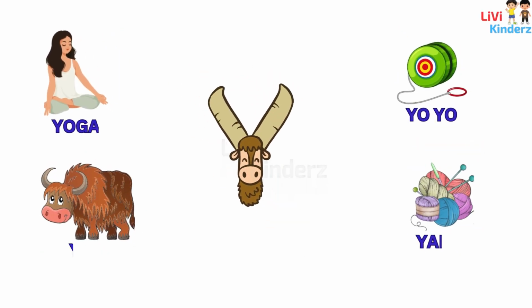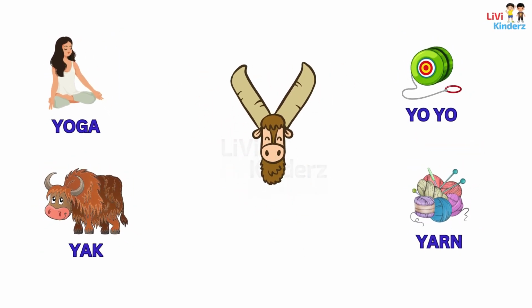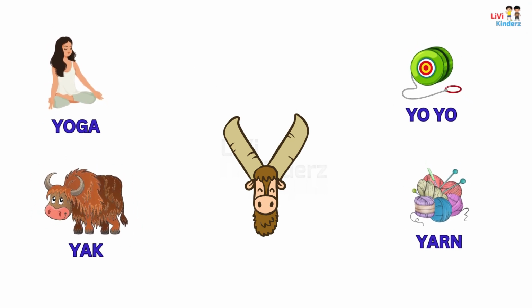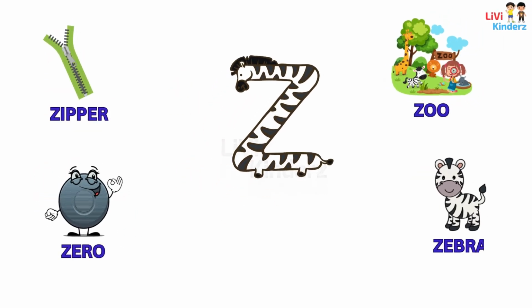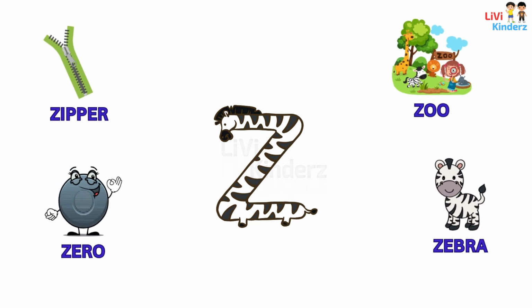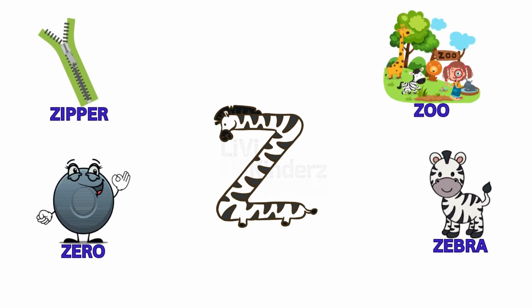Y is yoga. Y is yo-yo. Y is yak. Y is eon. Z is zipper. Z is zero. Z is zoo. Z is zebra.